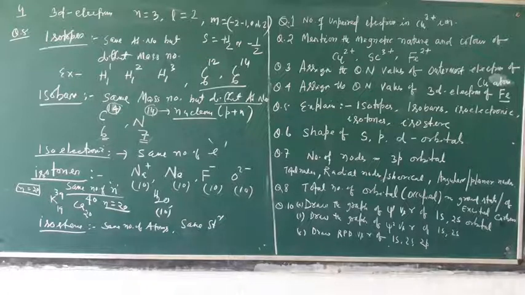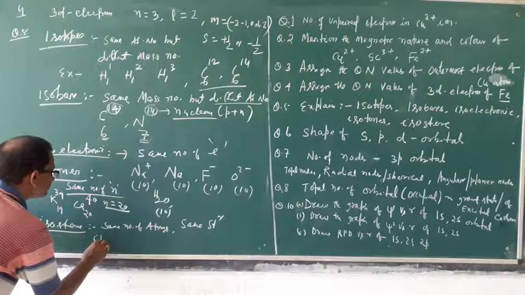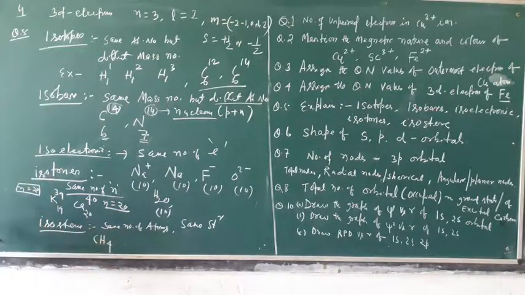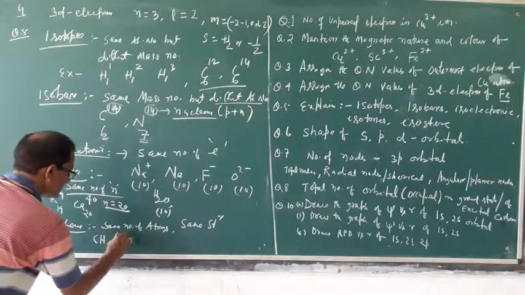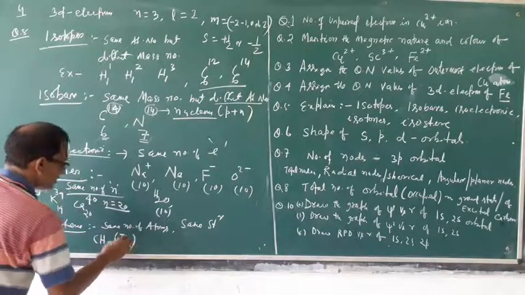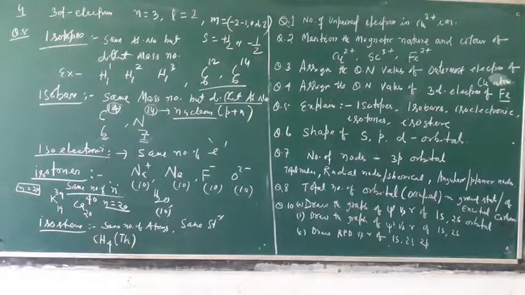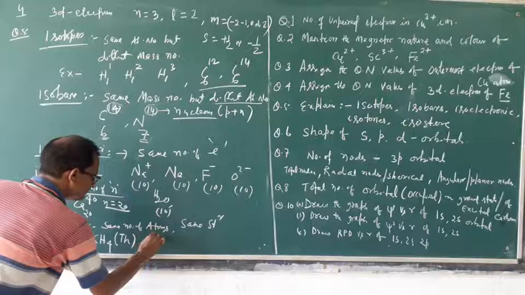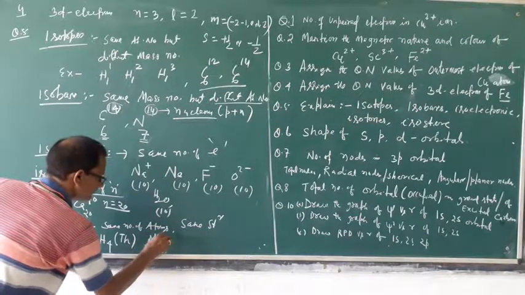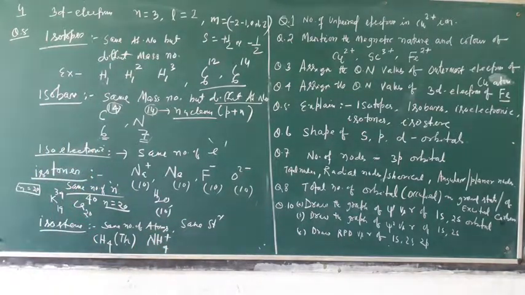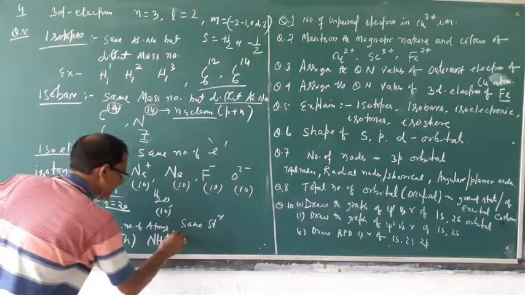For example, methane. Methane, how many atoms? 4 plus 1, 5 atoms. Its shape is tetrahedral. NH4 plus: it has how many atoms? 4 plus 1, 5 atoms, and its shape is also tetrahedral.